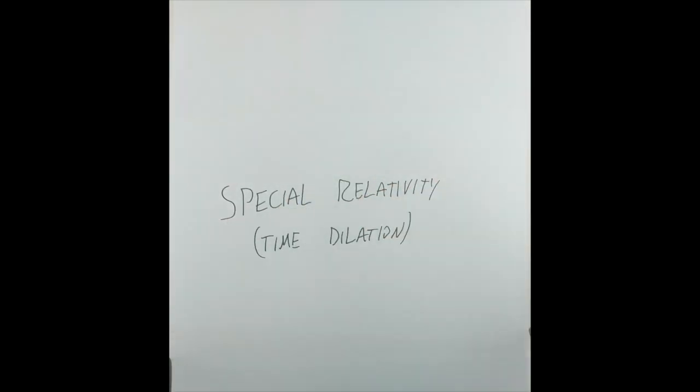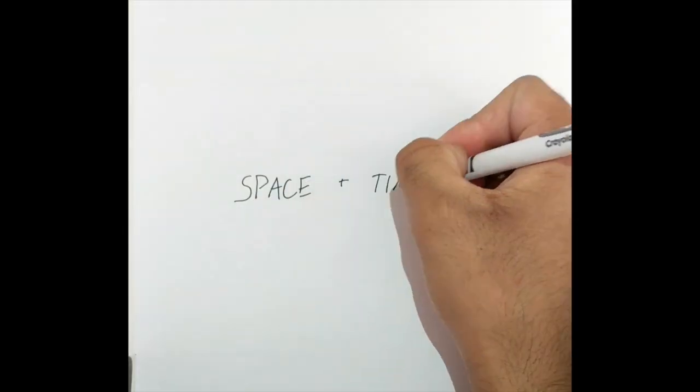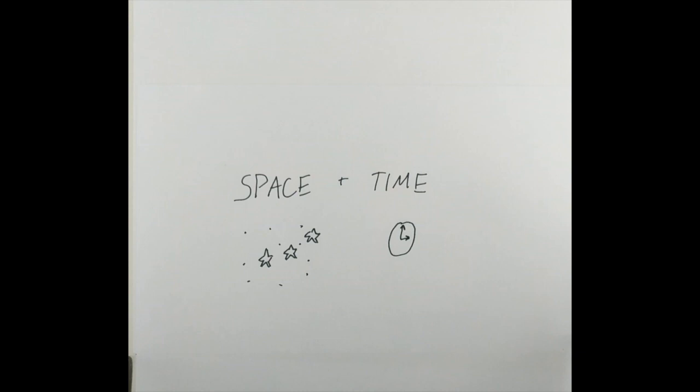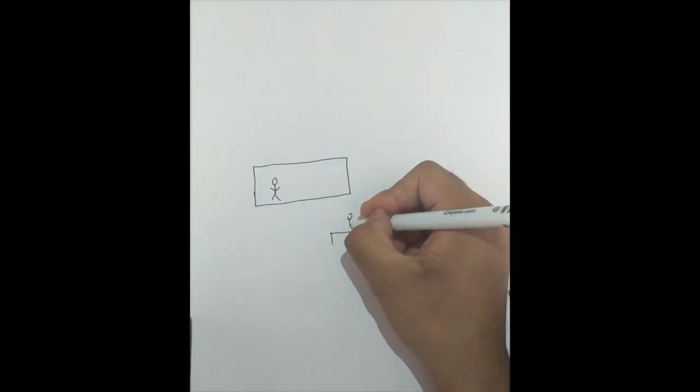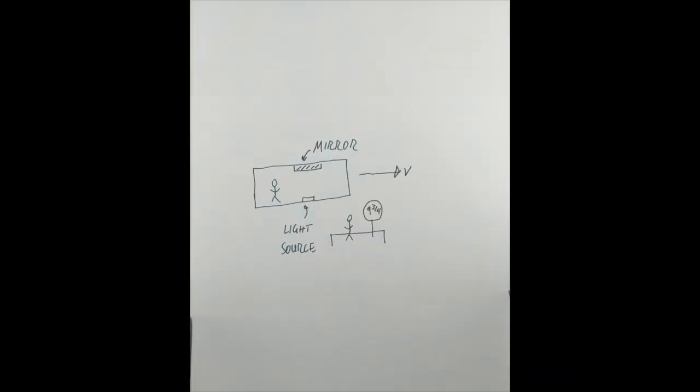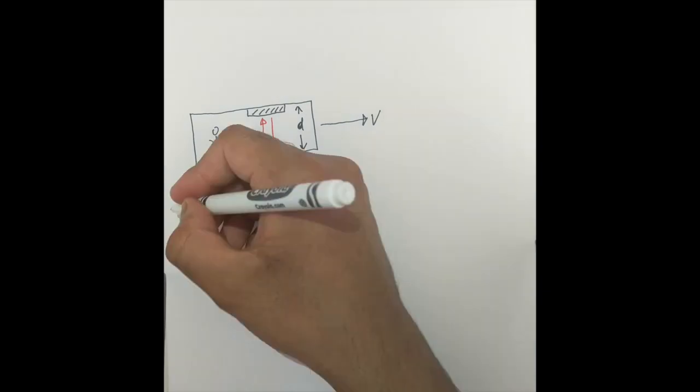Special relativity is the relationship between space and time at speeds near the speed of light. Let's think about the effect of special relativity on time. Consider a train passing by a station. If we have one observer in the train and one standing by on the platform, the person in the train operates a light source with mirrors on the ceiling of the train car at a height d.